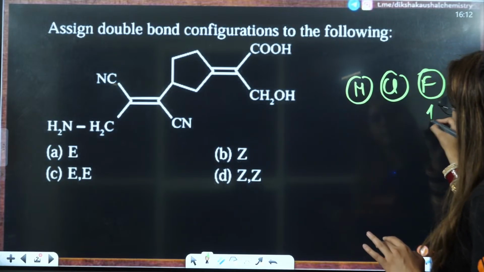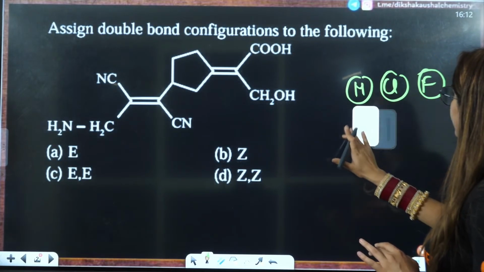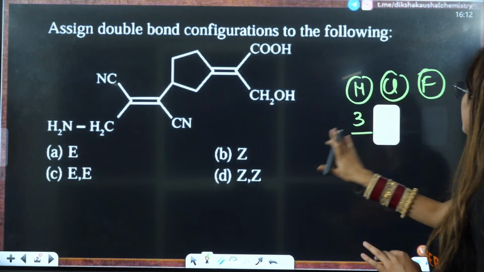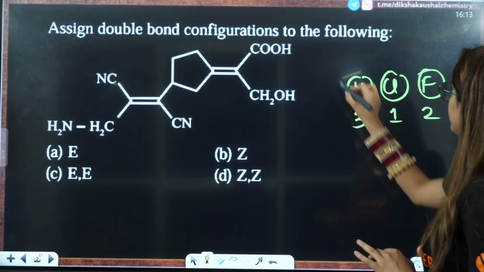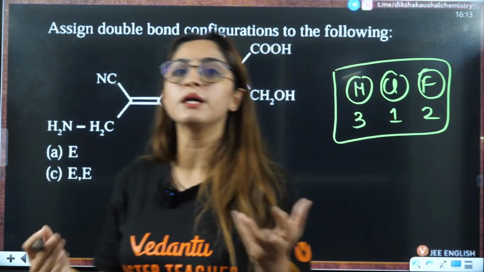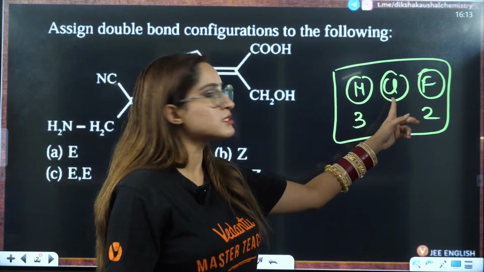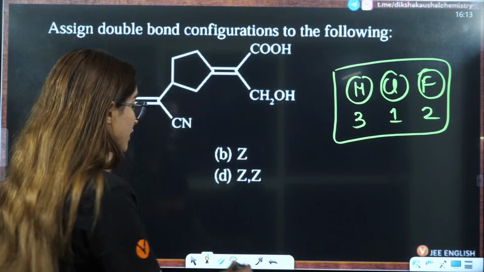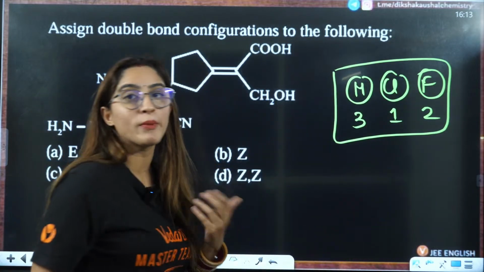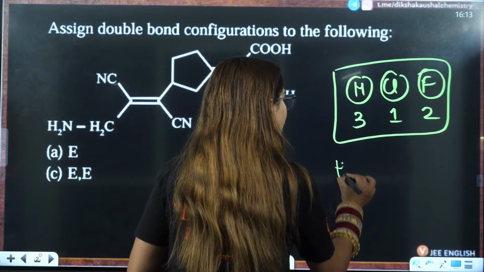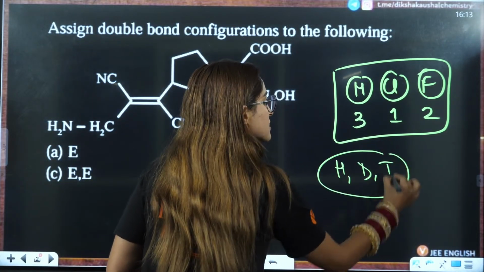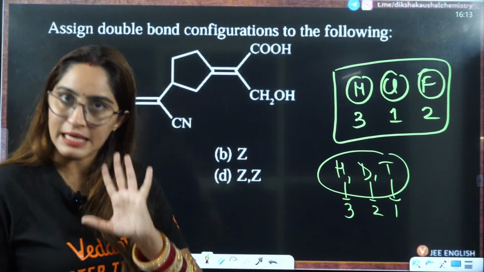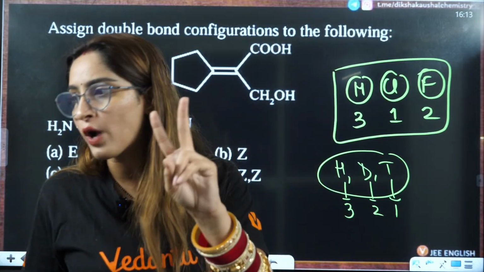The more the atomic number, the higher the priority. So fluorine is 9 and chlorine is 17, so chlorine has the largest atomic number and gets first priority, then fluorine second, then hydrogen third. Now, ma'am, what if I have isotopes, with the same atomic number? In that case, if you have hydrogen, deuterium and tritium, tritium will have first priority, deuterium second, and hydrogen third.